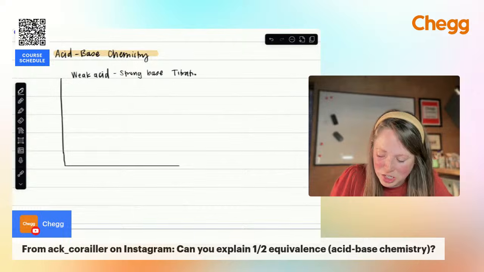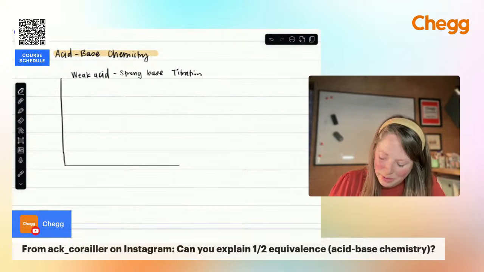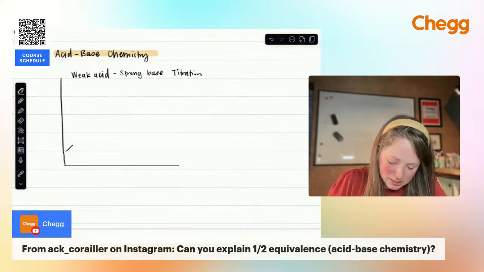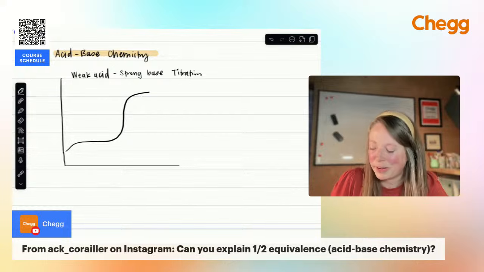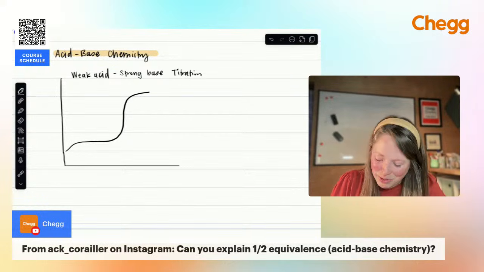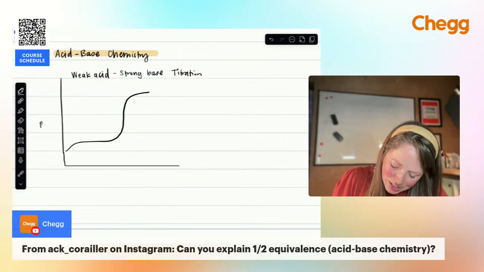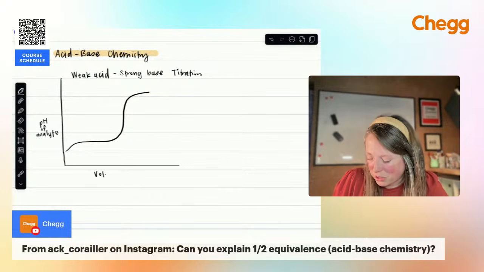So let's look at a titration curve, and then we'll talk about that half equivalence point. I'm just going to draw a curve. Don't judge me. That's not too bad, right? With this, we have somewhat of a low pH. So this is my pH of analyte, and this is going to be my volume.